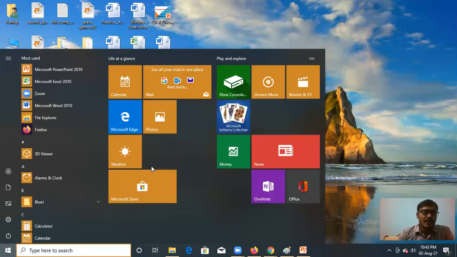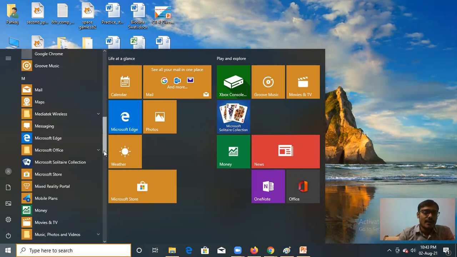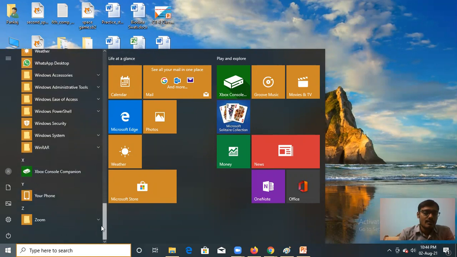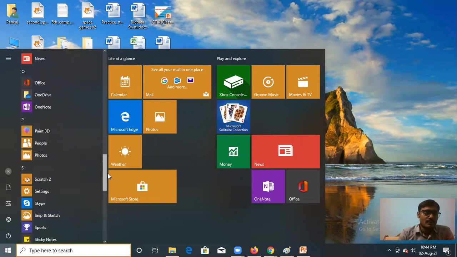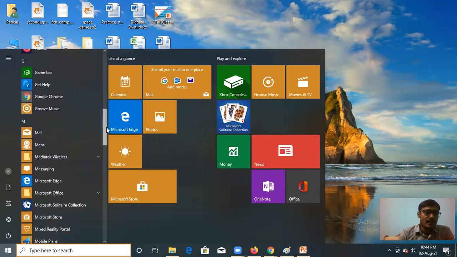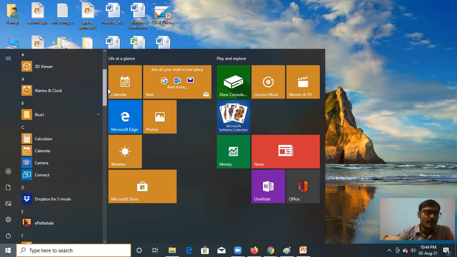So this is my Windows 10 operating system. Click on start, then you can search BlueJ. Where is the BlueJ file? You can drag it down and you will find your BlueJ. It will be there. Or if you are facing some difficulties to find BlueJ, you can see this is the BlueJ.